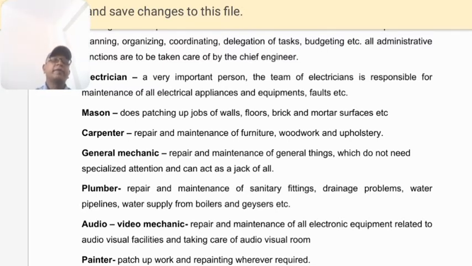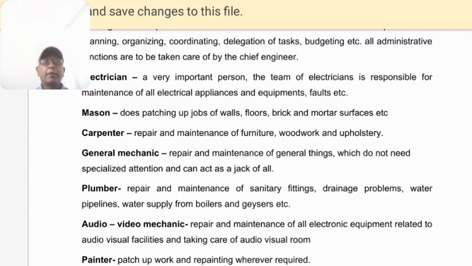Then we have a very important employee in engineering, the carpenter. The carpenter repairs and maintains furniture, woodwork and upholstery. General mechanics do repair and maintenance of general things which do not need specialized attention, and can act as a jack of all trades.